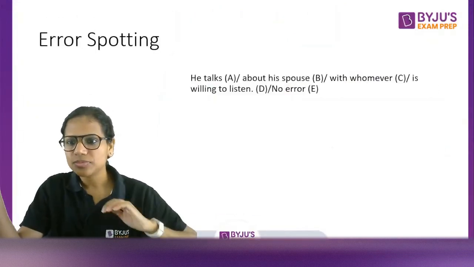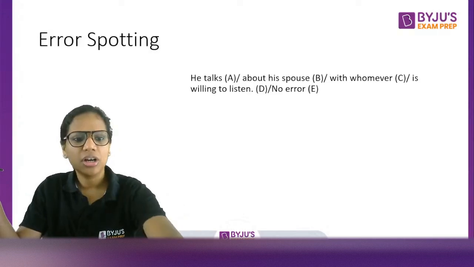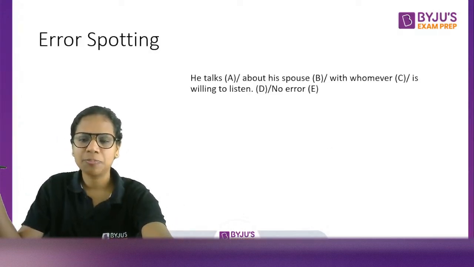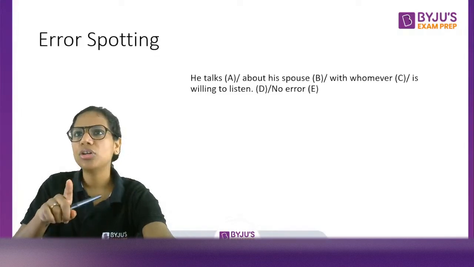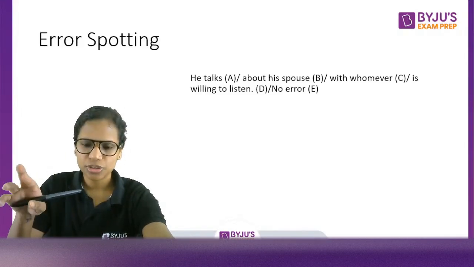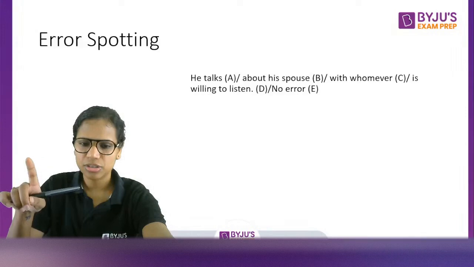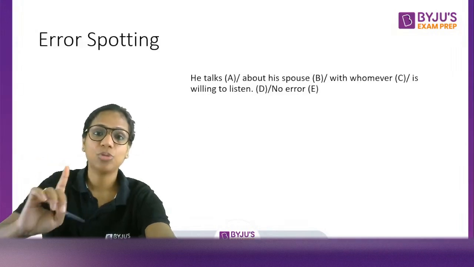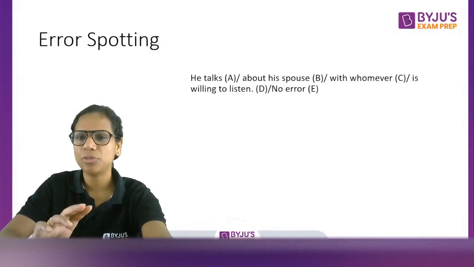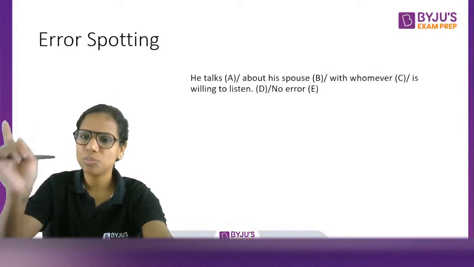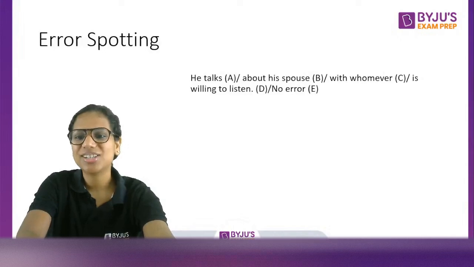Okay. Now, what is the ideal score for getting admission in NM Mumbai? For language skills, the cutoff last year was 71. For an overall cutoff, I think it was 232, if I'm not wrong. I'll just confirm this once. 232, that's what I remember. I'll confirm this once. Meanwhile, you solve this question. Error spotting question.